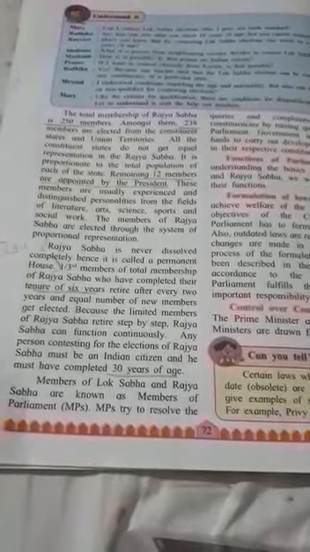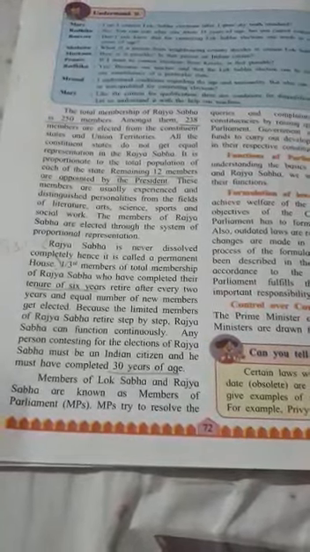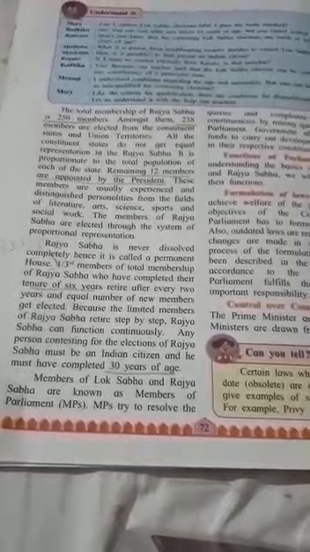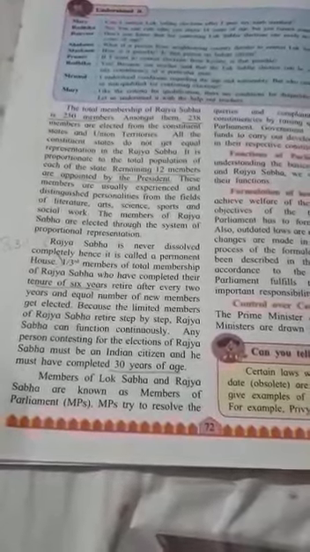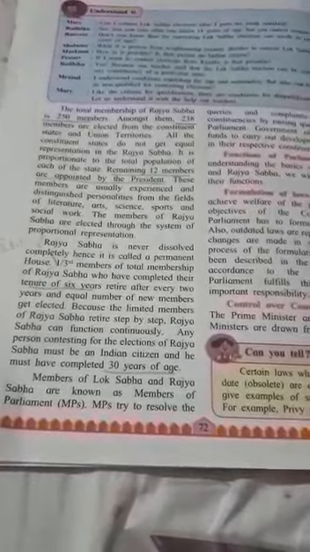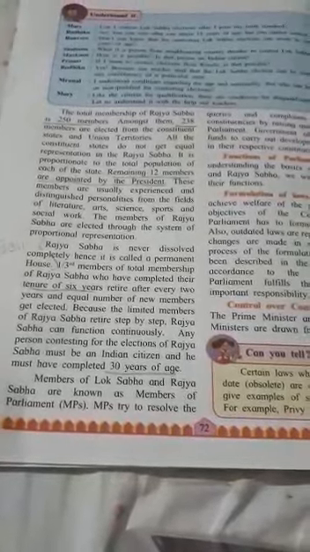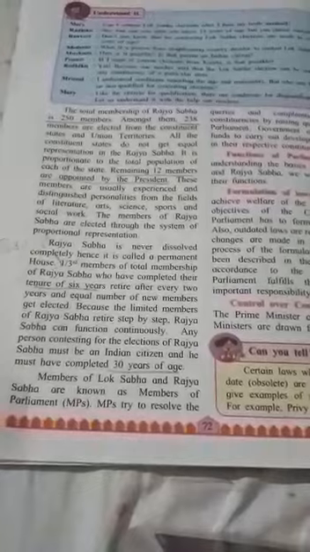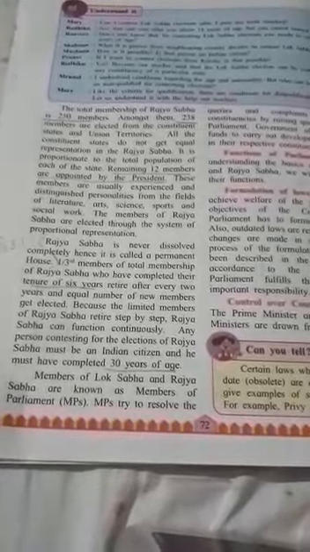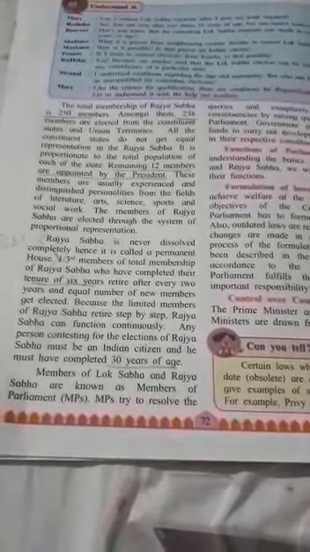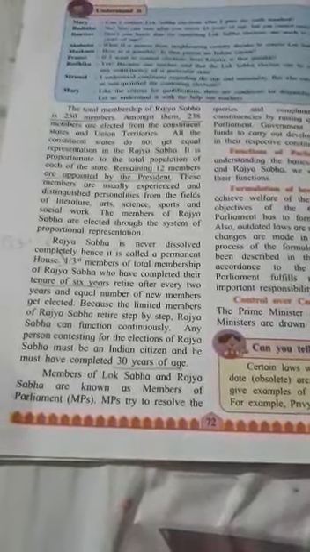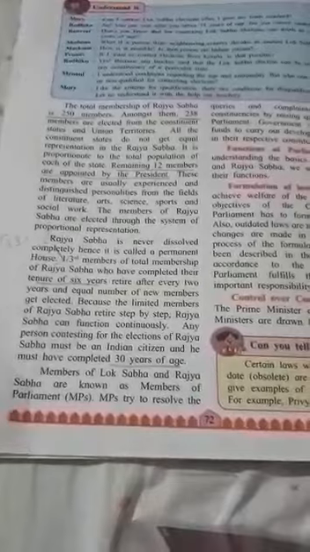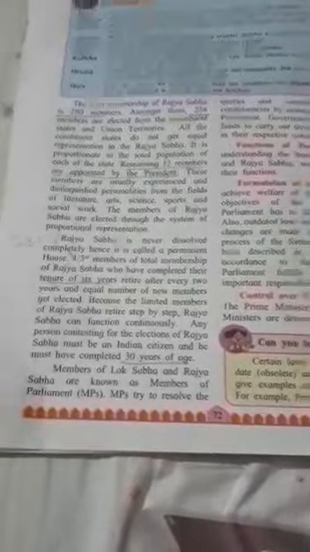To be a member of the Rajya Sabha, a person should be an Indian citizen and must have completed 30 years of age. The members of the Lok Sabha and the Rajya Sabha are known as members of parliament, as I told you earlier.